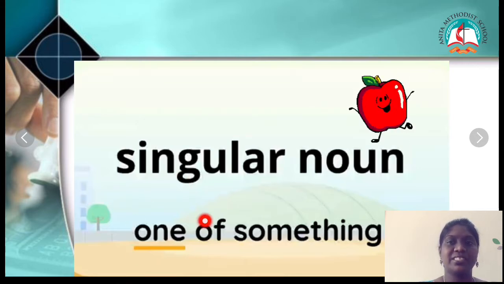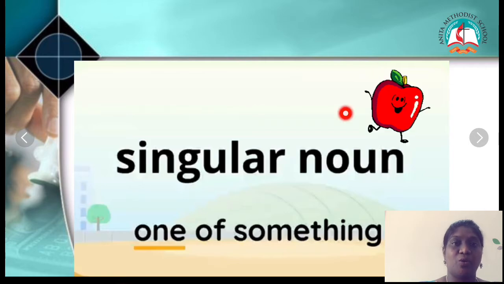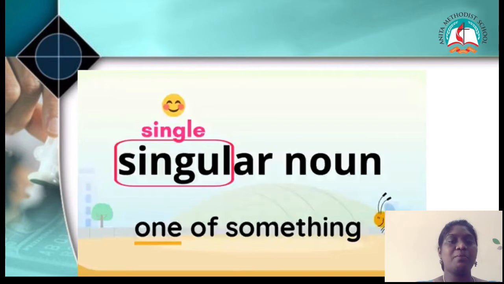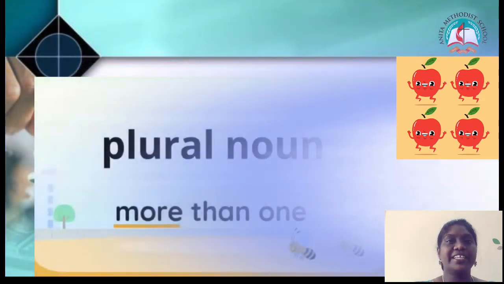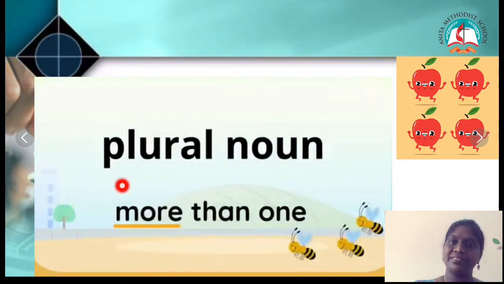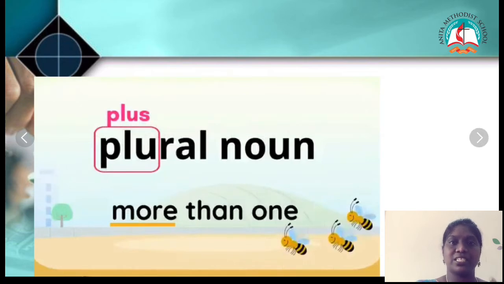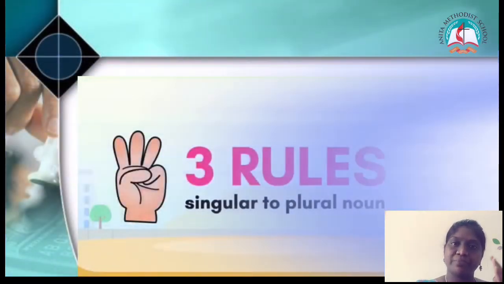So singular means where it shows single, right? Yeah, one of something. You can see 1B over there, right? Okay. Now what about the plural noun? We saw about the singular noun. What about the plural noun? It's more than one. You can see 3 B's over there. So it's more than one. That means plu means it's plus. It reminds us plus. Plus means it's one more, alright? So plural means more than one. Singular means it's one of something. Alright? Okay, today we are going to learn 3 rules about the plural nouns.